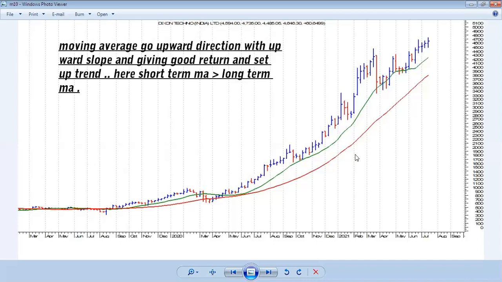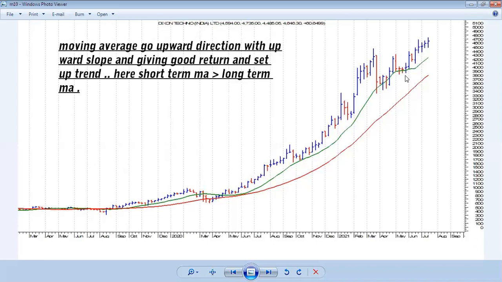Another thing I am giving knowledge about: when the uptrend continues as a strong uptrend, this moving average gap is also very important. When the strong uptrend is continuing, this gap between the short-term moving average and the long-term moving average is also increasing regularly, and in a strong upward direction, price always stays above the short-term moving average.